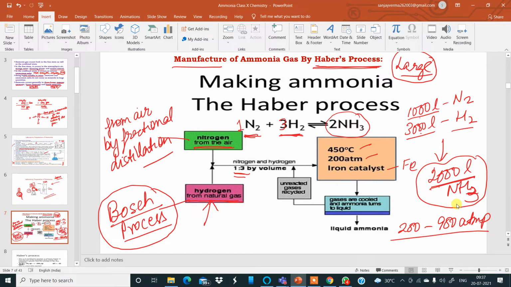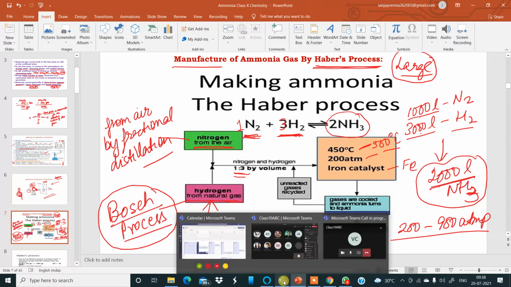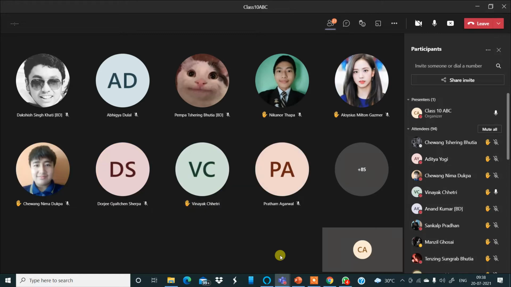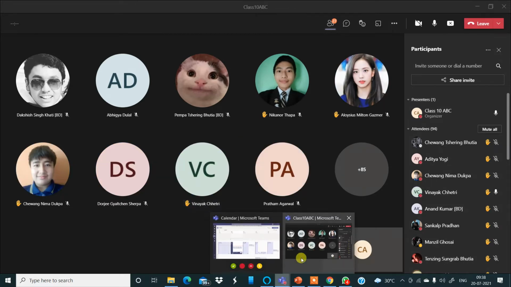Now, what is the ratio of nitrogen and hydrogen taken? 1 is to 3 by volume. What is the temperature of the reaction? 450 degrees Celsius to 500 degrees Celsius. The temperature of the reaction is in between 450 to 500 degrees Celsius.